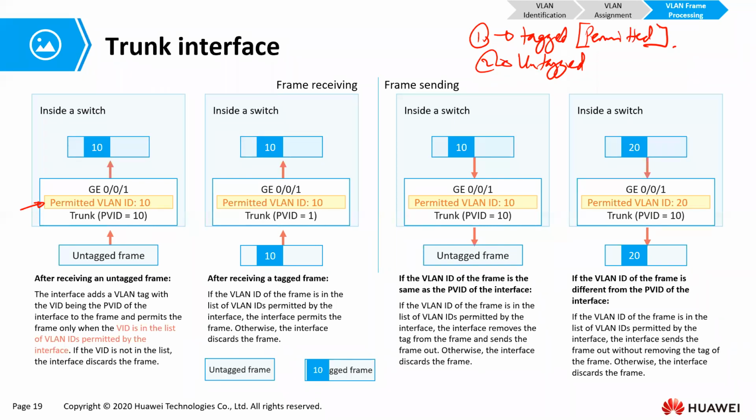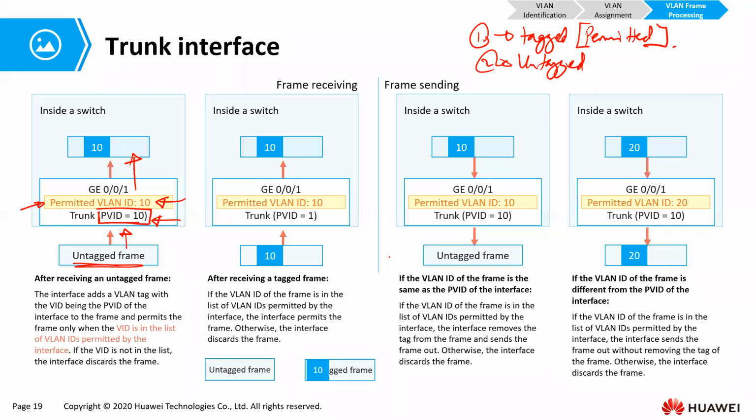Are we together? So we are considering a trunk port that has a port VLAN ID of 10. When it receives an untagged frame, it will tag it with its own port VLAN ID. Now listen to the interesting part. If that VLAN is permitted, it will permit the frame.